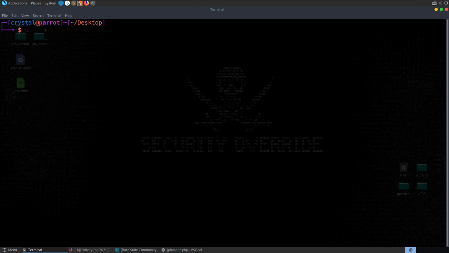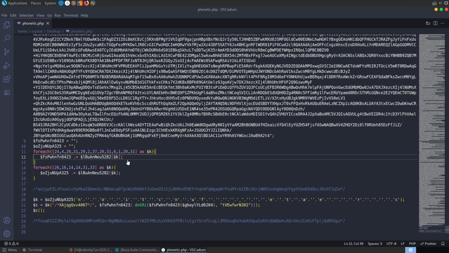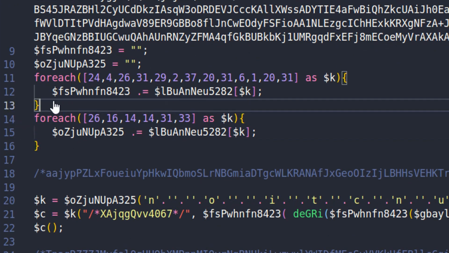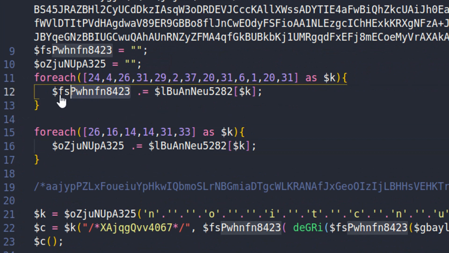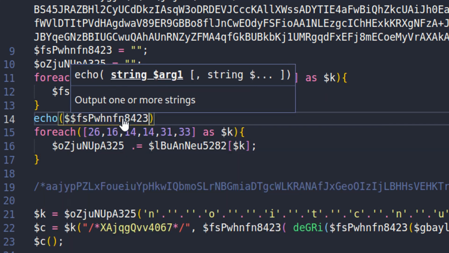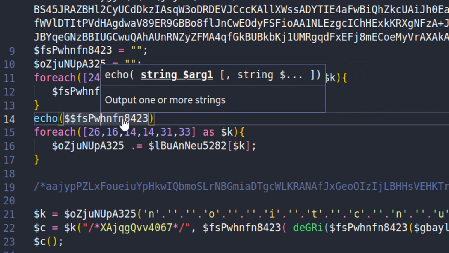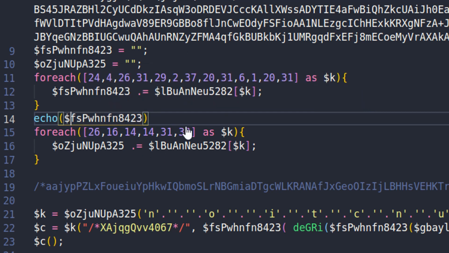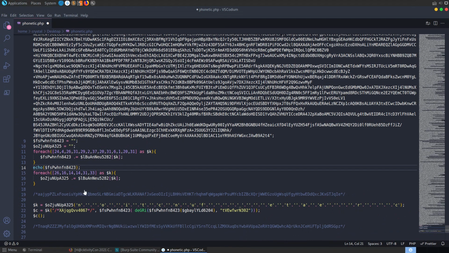We can make some changes to the script, so we might want to go through and add in some commands here to print out some of these different variables and see if we can work out what they're doing. So let's start with this first loop. We've got this variable here, which you can see it's concatenating some different elements here. So let's just say we want to echo out that variable. Too many dollar signs. And then we can put a semicolon there.